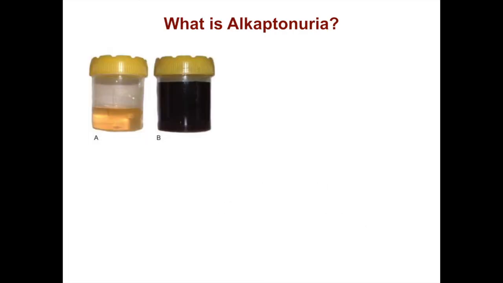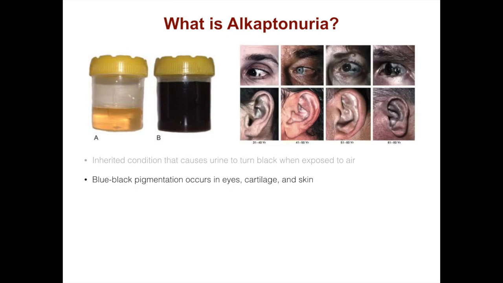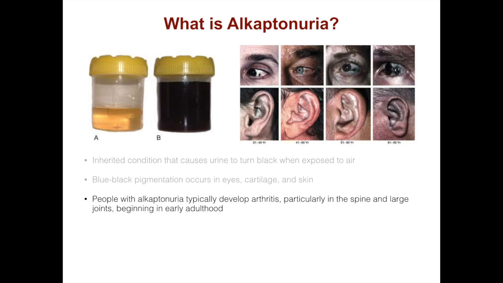So, what is alkaptonuria? It is an inherited condition that causes urine to turn black when exposed to air. It results in blue-black pigmentation occurring in the eyes, cartilage, and skin of those affected. People with the disease typically develop arthritis, particularly in the spine and large joints, beginning in early adulthood. It's a rare autosomal recessive disease with approximately 1 in 250,000 people affected worldwide.